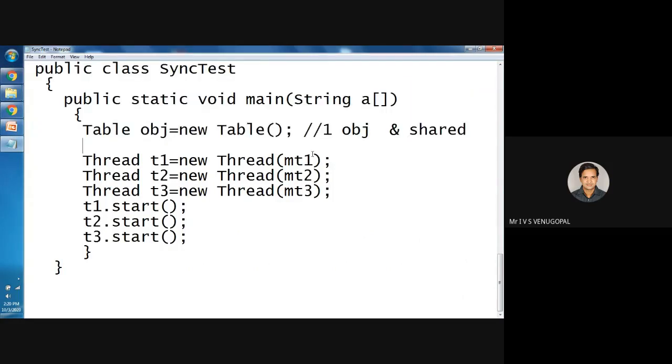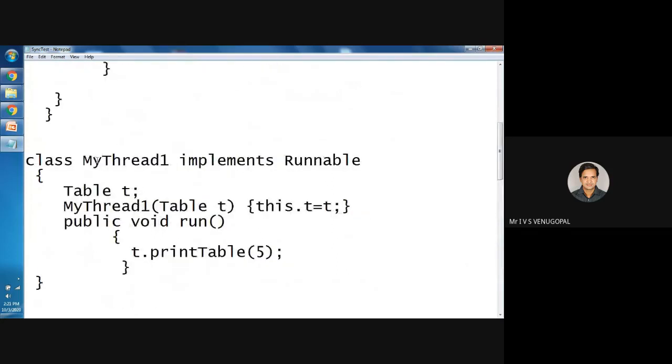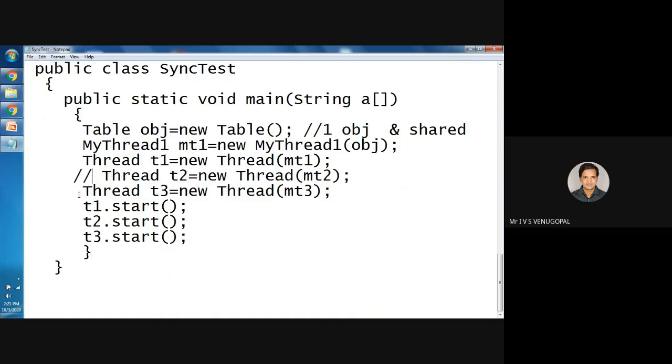I'll delete it. Class MyThread1, MyThread1 MT1 equal to new MyThread1 of, I have to give that object. I'll try to comment the other two. So I will save it.